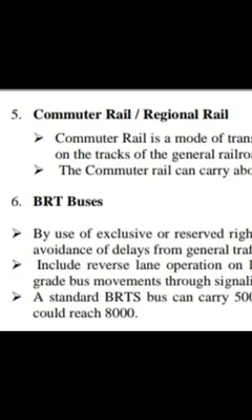They can also be used on limited roads, and priority can be given at signals, with signal priority movement in BRT buses. The standard BRT bus can carry about 5,000 people, and with an overtaking lane this number could reach about 8,000. So that's about the BRT buses.